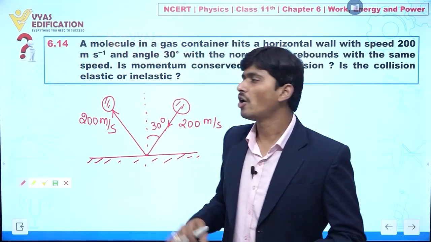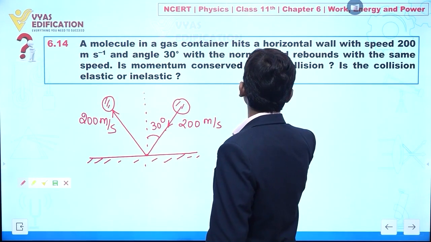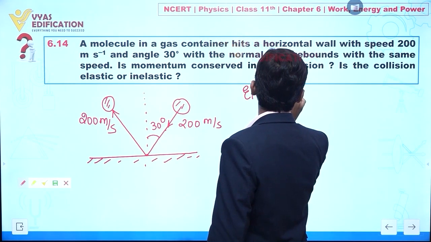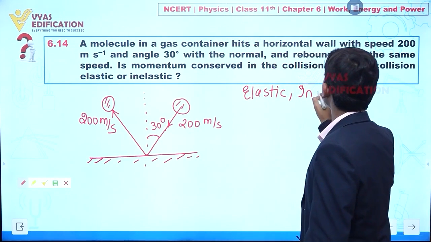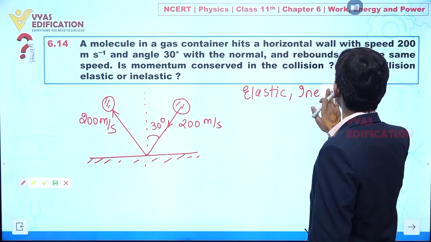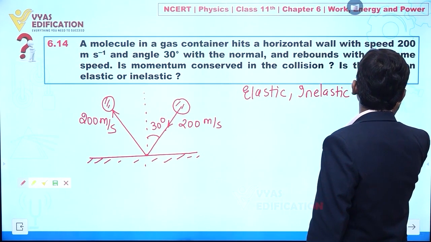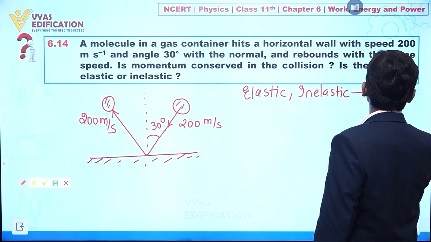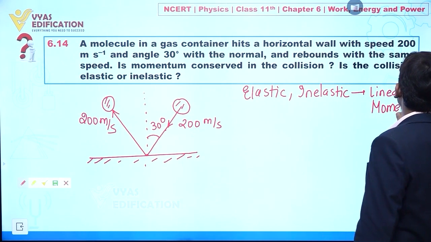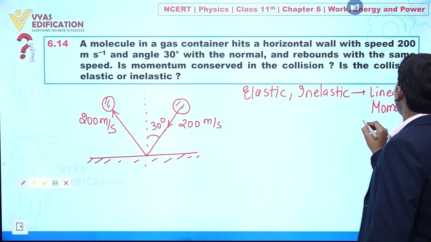My dear students, always keep in mind, whether we are talking about elastic collision or inelastic collision, linear momentum is always conserved.